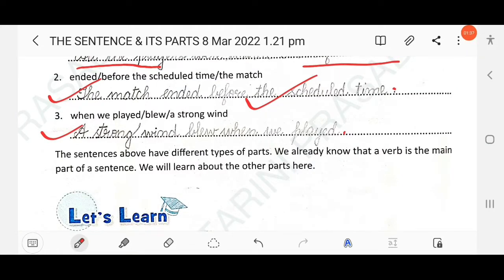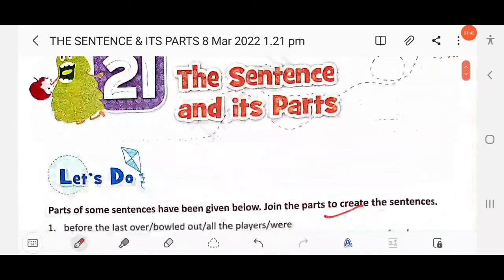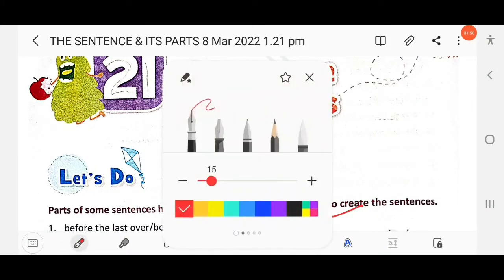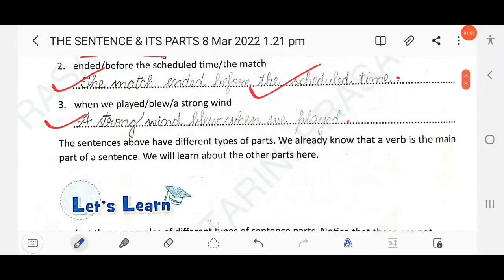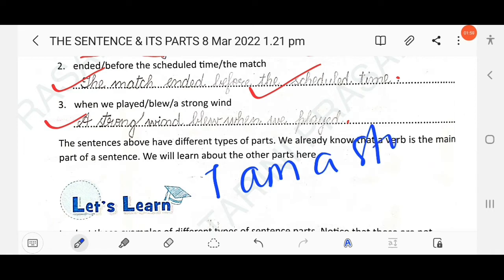We already know that a verb is the main part of a sentence. So what are the parts of the sentence? As you know from the title, the sentence and its parts. Suppose we take an example: I am a student. This is a sentence, but what are the parts here?